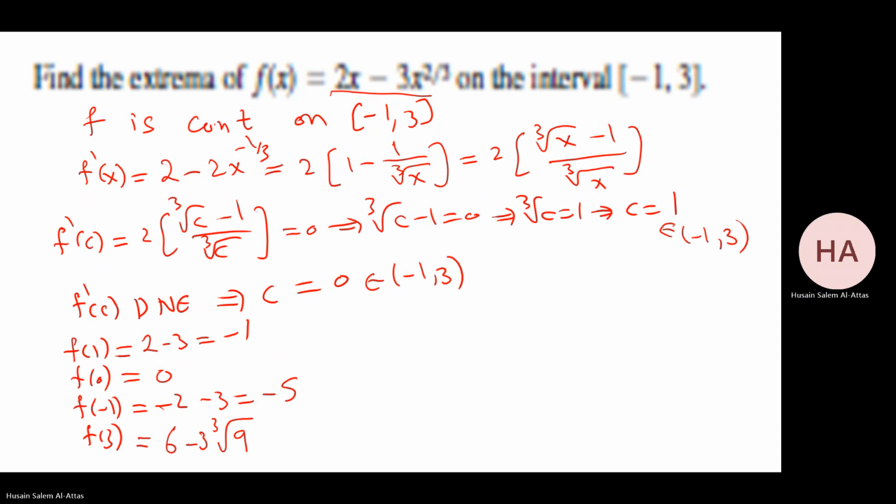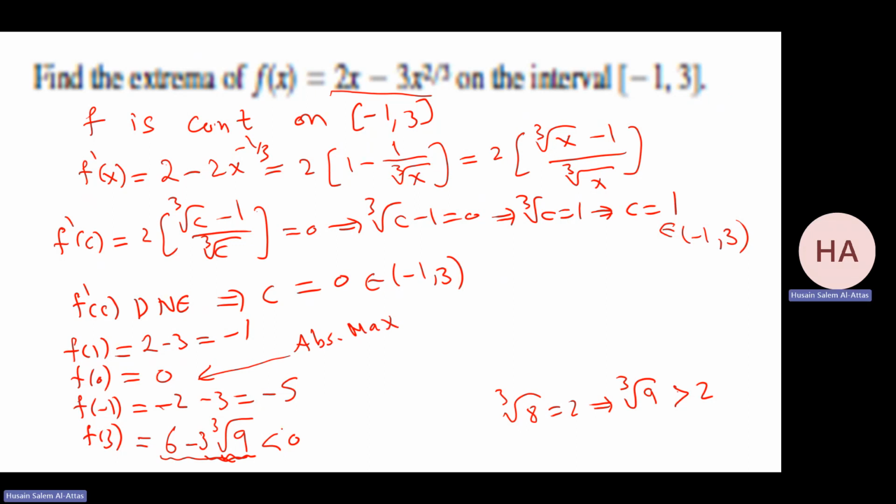This number, is it positive or negative? How to check? I need to check the cubic root of 8. I know that the cubic root of 8 is 2, which means the cubic root of 9 will be greater than 2, since 9 is greater than 8. So this is greater than 2. 3 times something greater than 2 will be greater than 6, so this will be a negative value. So this will be the absolute minimum. And this will be the absolute maximum.